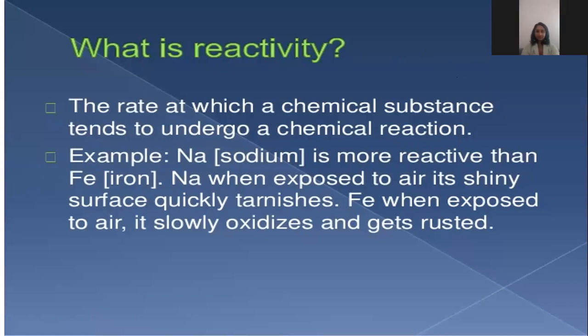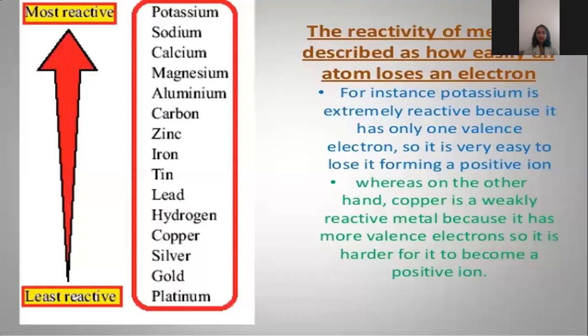It is the rate at which a chemical substance tends to undergo a chemical reaction. For example, sodium is more reactive than iron. Sodium, when exposed to air, quickly tarnishes its shiny surface. Iron, when exposed to air, slowly oxidizes and gets rusted. So that is reactivity.